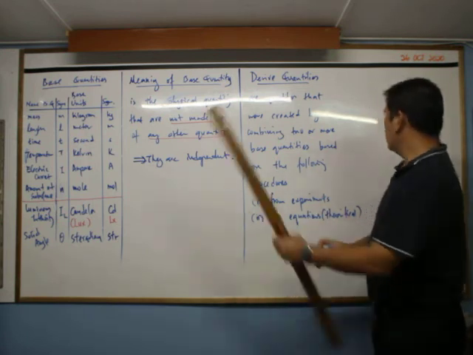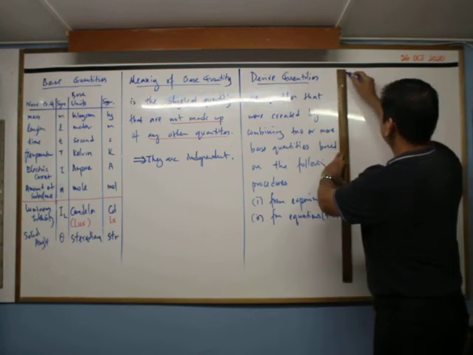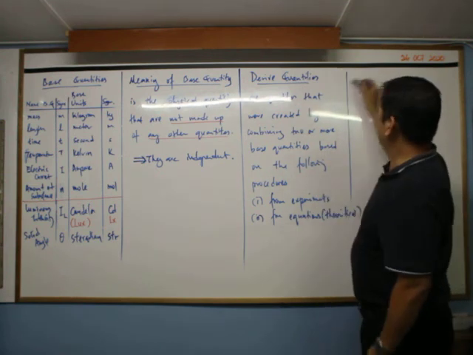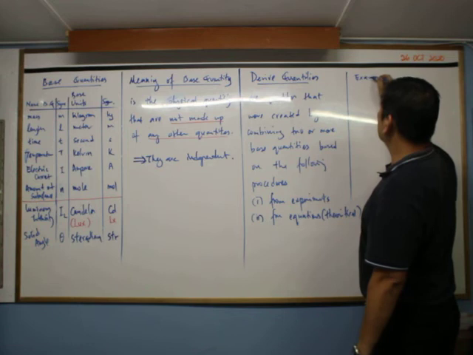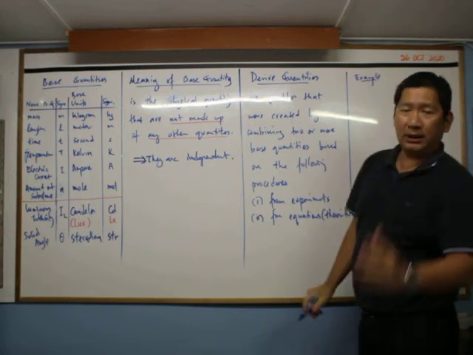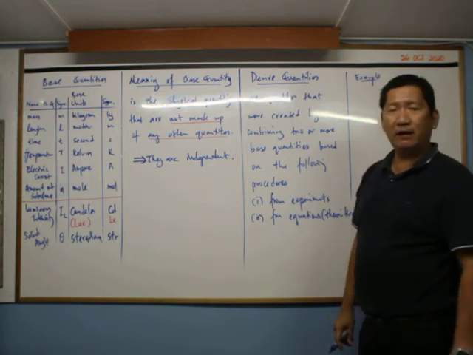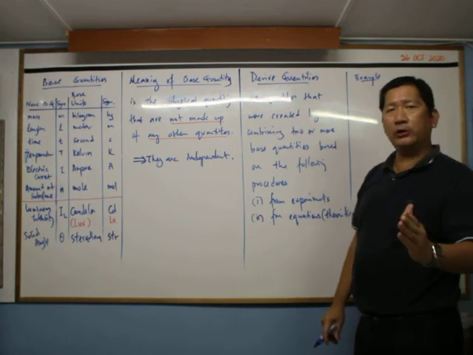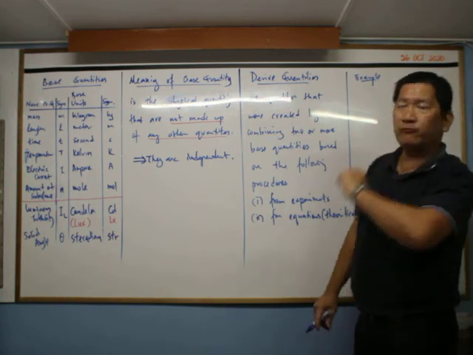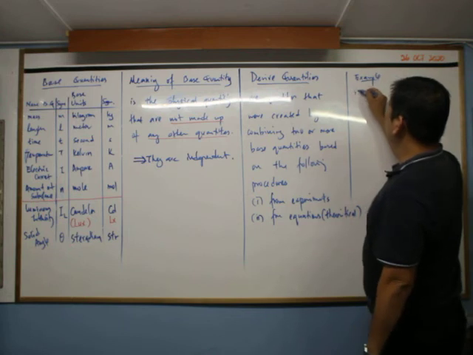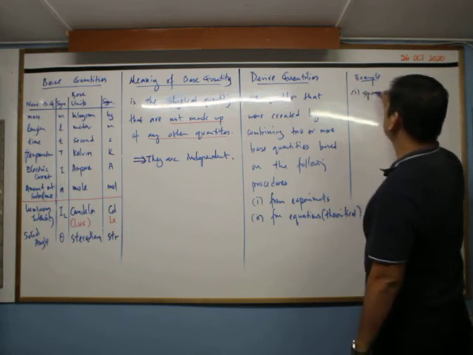And then examples of our derived quantity will be a lot. Every chapter in your Physics 155 will have their own respective derived quantities. The first one is speed.